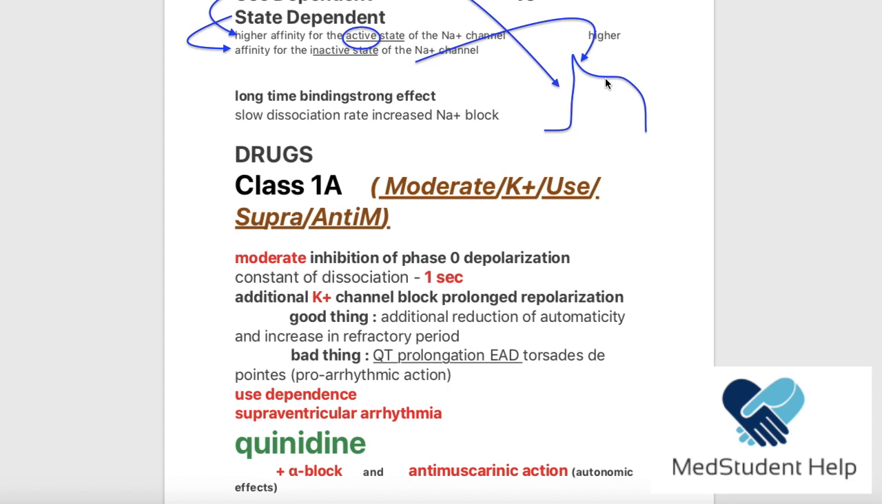Now, if you apply the class 1A, you're going to block the sodium channels that were making this depolarizing phase, but they are also going to block some potassium channels that were responsible for the repolarization, which means that we will need even longer time for the repolarization. So it's going to be even like this, for example. Okay? So we're going to need longer time to do the repolarization.